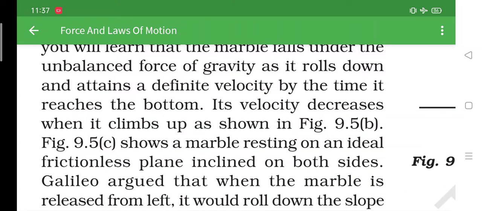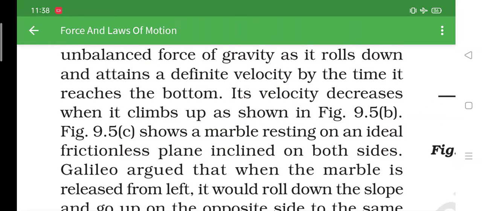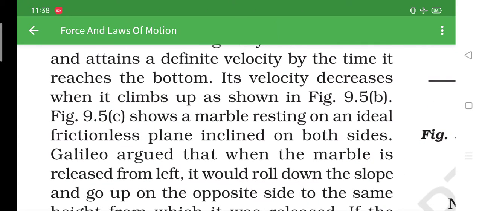So there was this scientist Galileo. What he discovered was that when he put some marbles on a slope, as it rolls down, its speed increases. Now, its velocity decreases when it climbs up.